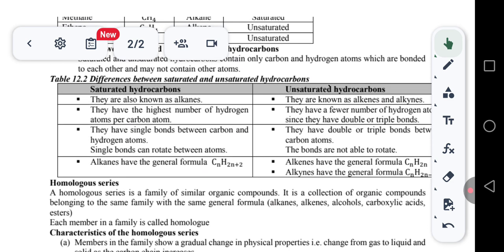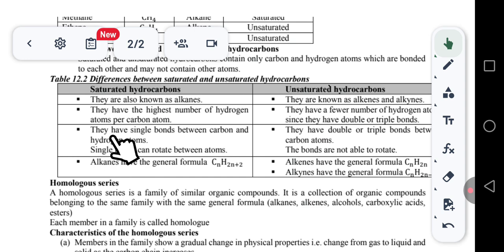The differences: number 1, the saturated hydrocarbons, they are also known as what? Alkanes, while the unsaturated hydrocarbons are known as alkenes and alkynes. Then number 2, the saturated hydrocarbons have the highest number of hydrogen atoms per carbon atom, while the unsaturated hydrocarbons have a fewer number of hydrogen atoms since they have double or triple bonds.